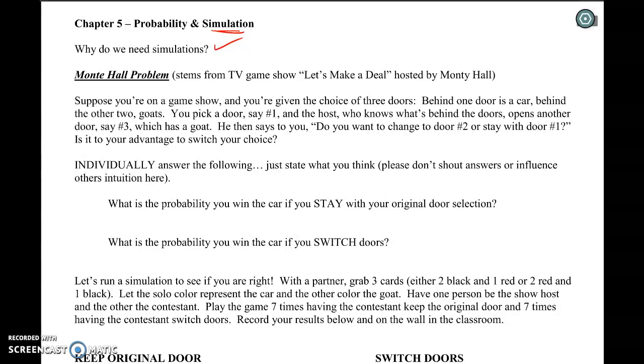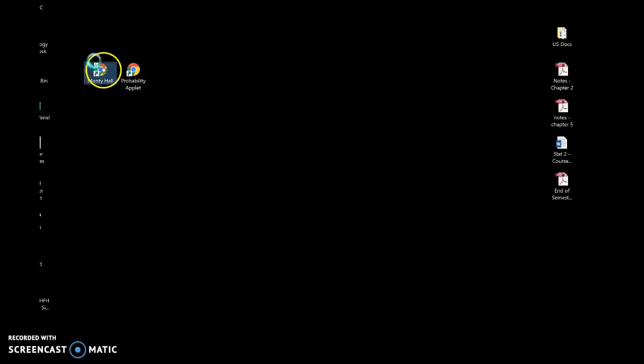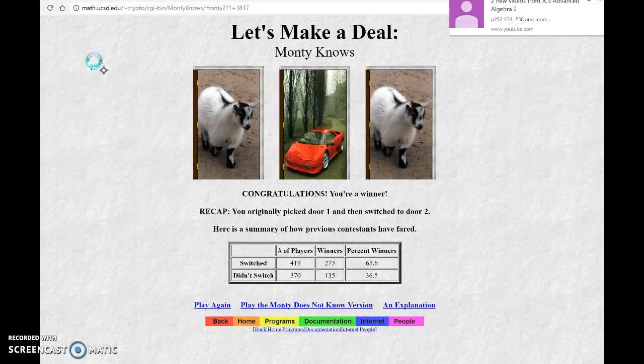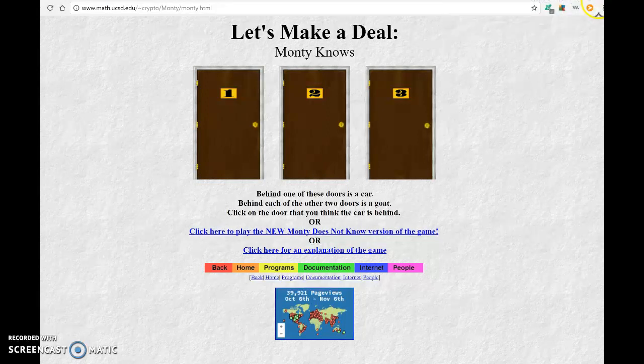The Monty Hall problem is a pretty popular problem. I think about half the students in the class had heard of it before. It comes from the TV game show Let's Make a Deal, hosted by Monty Hall. To make a long story short, this is about a 30-minute activity in class. At the end of the game show, the winner would face the final event: Monty Hall, the host, would present three doors. Behind one door is a car, and behind two doors are goats. The contestant had to pick the door to win the car.